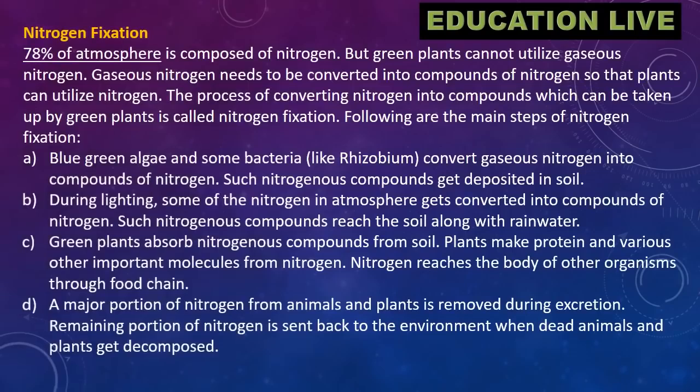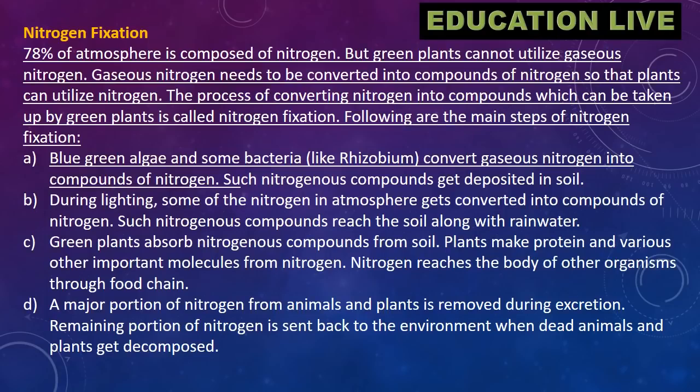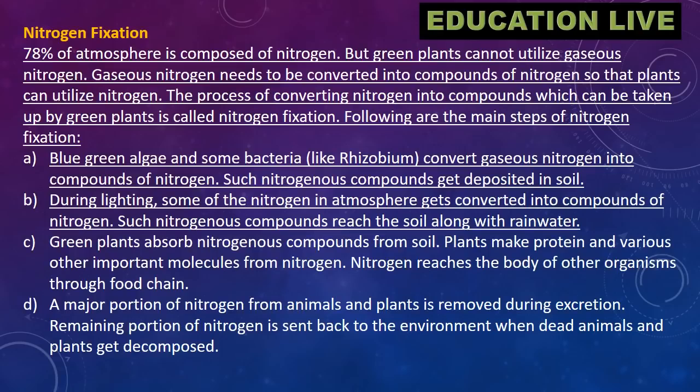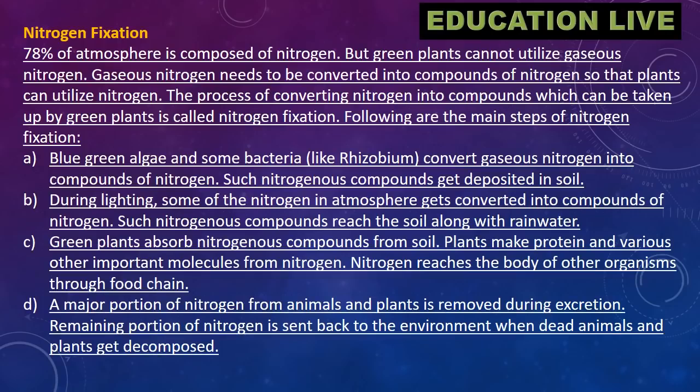Nitrogen fixation. 78% of atmosphere is composed of nitrogen. But green plants cannot utilize gaseous nitrogen. Gaseous nitrogen needs to be converted into compounds of nitrogen so that plants can utilize nitrogen. The process of converting nitrogen into compounds which can be taken up by green plants is called nitrogen fixation.